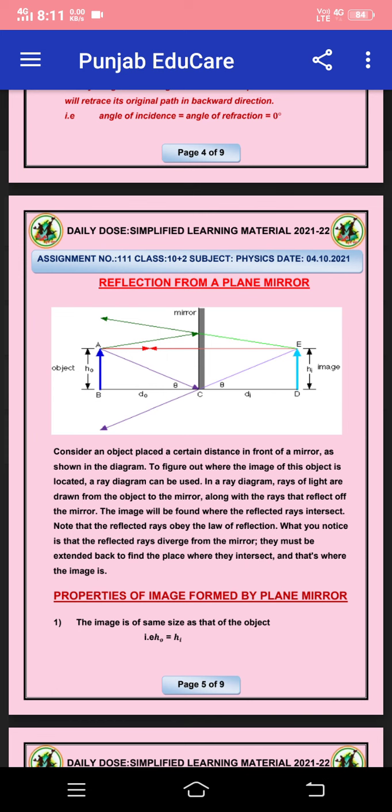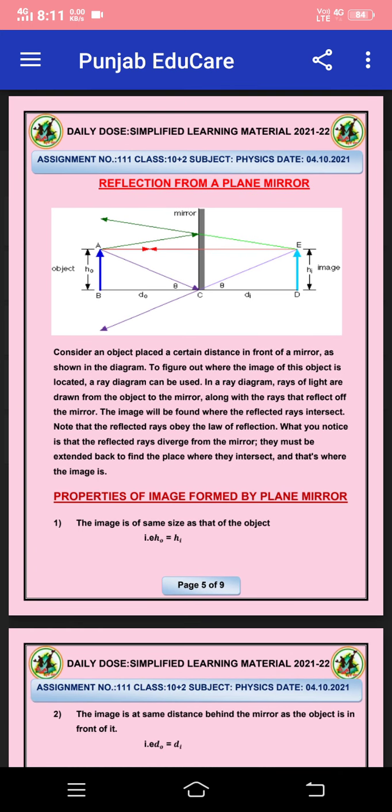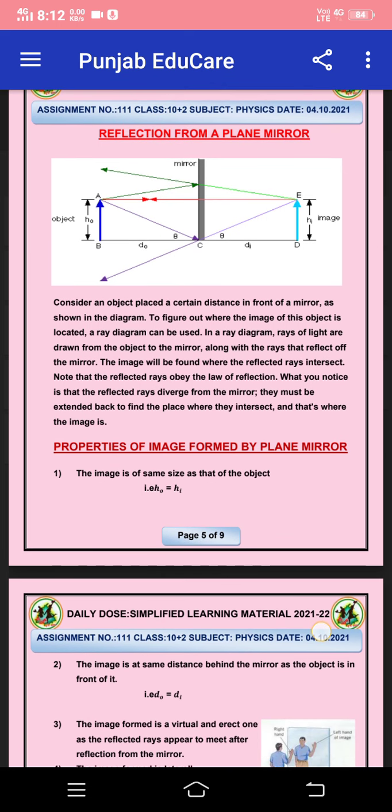Reflection from a plane mirror. Consider an object placed at a certain distance in front of a mirror as shown in the diagram. To figure out where the image of this object is located, a ray diagram can be used. In a ray diagram, rays of light are drawn from the object to the mirror along with the rays that reflect off the mirror. The image will be found where the reflected rays intersect. Note that the reflected rays obey laws of reflection.